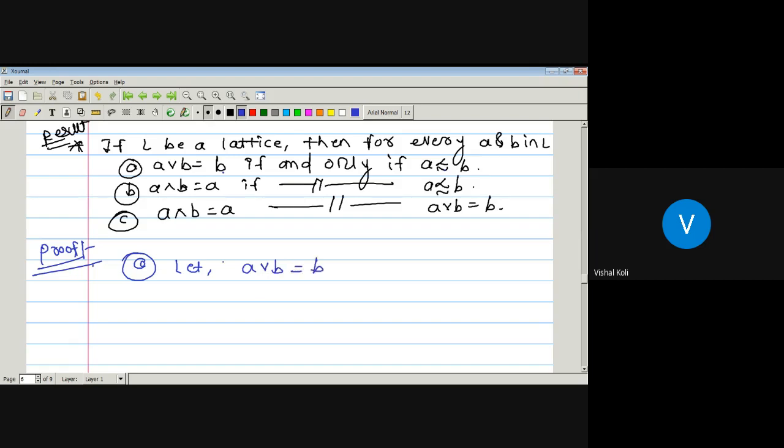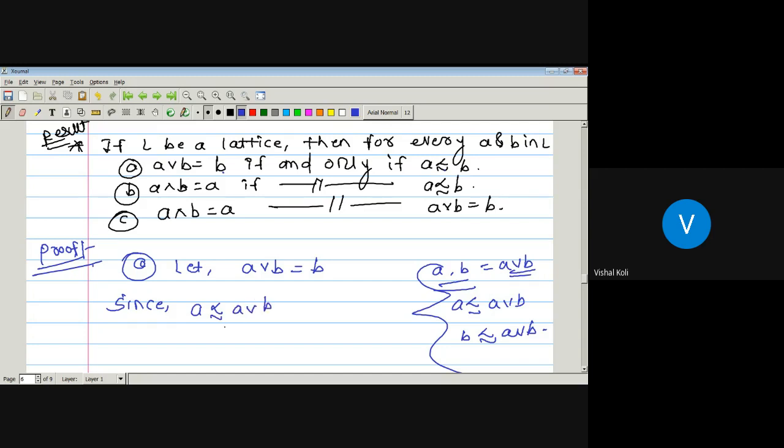Now we know that the least upper bound of A and B is nothing but A join B. As A join B is the least upper bound of A and B, it means A precedes A join B and B also precedes A join B. So here, from the given, A join B is equal to B, and from the definition of least upper bound, A precedes A join B. But A join B is B, which implies A precedes B, since A join B is nothing but B. So whenever we take A join B equal to B, we have A precedes B.